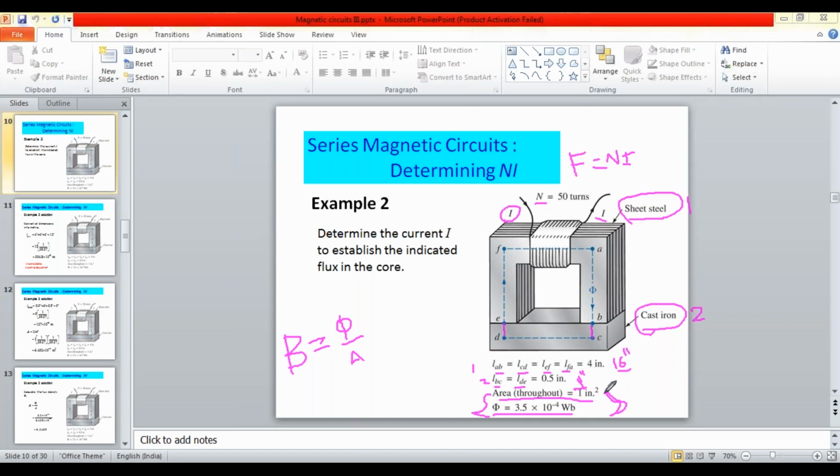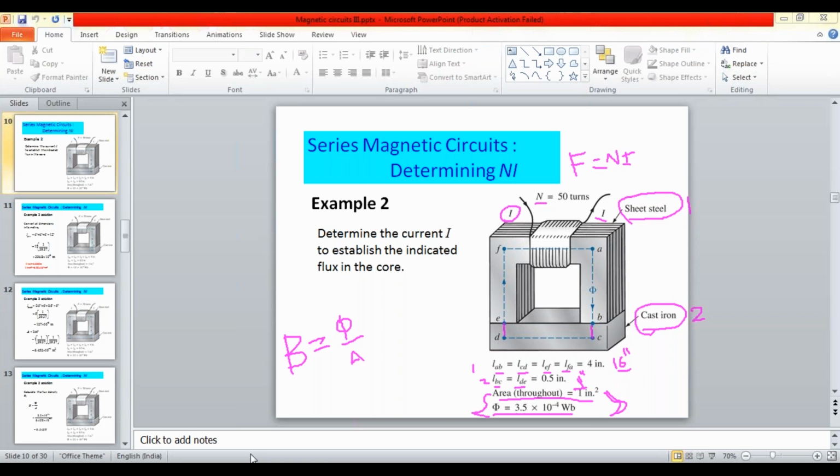Do you understand the basic problem? Yes or no? There are two composite materials. You have to carefully identify their lengths and sizes.